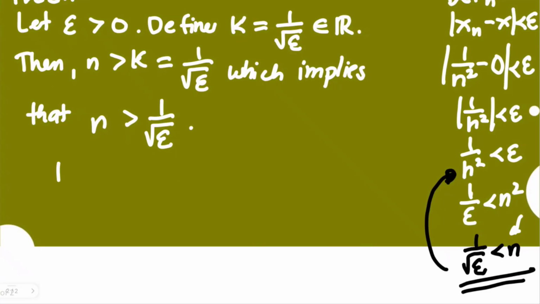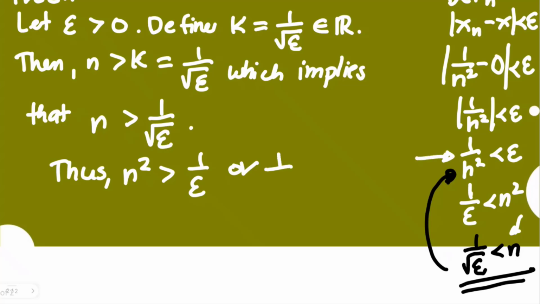Thus, looking into that, you have n squared is greater than 1 over epsilon. Or we can take the reciprocal of both, and we need that because our sequence is 1 over n squared. So 1 over n squared, and the reciprocal of 1 over epsilon is epsilon, and the inequality symbol will be interchanged. So we now reach this, and you simply need to complete here.